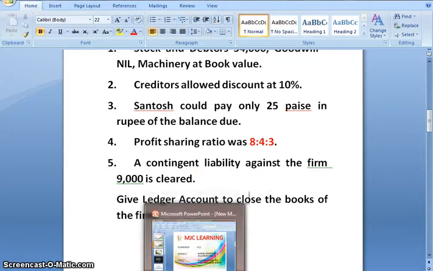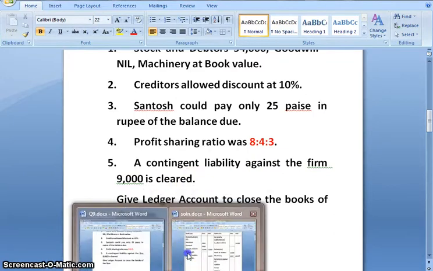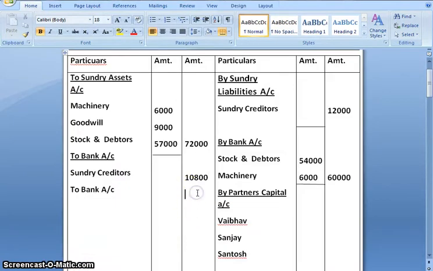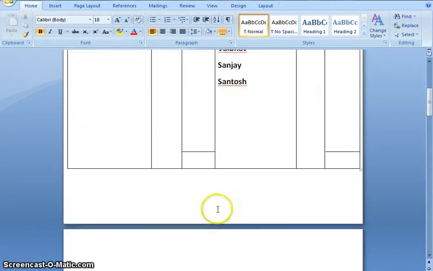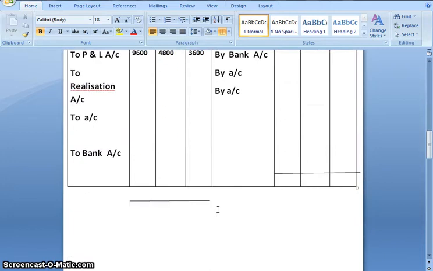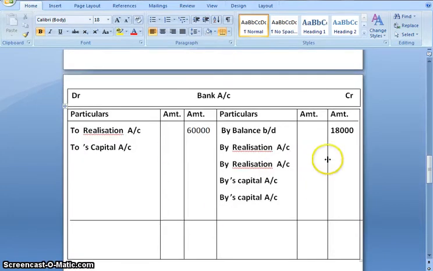So the effect would be in realization account to bank, and the amount of contingent liability is 9,000. Second effect would be in bank account, by realization, 9,000 of the contingent liability that is being cleared.